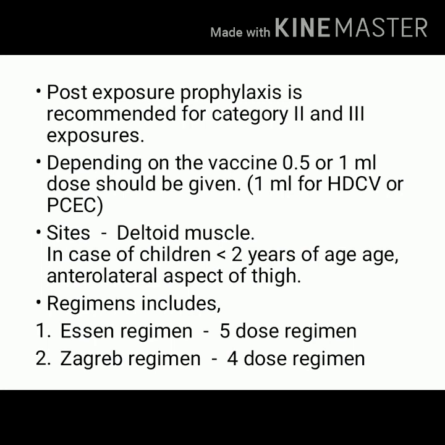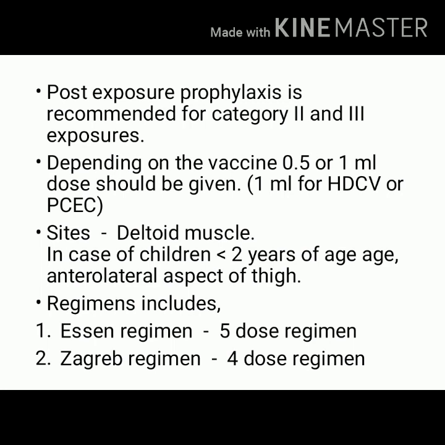So depending upon the age of the person, you should select the site for administration of HDCV or PCEC or other anti-rabies vaccines. So we said deltoid muscle, or in case of children below 2 years of age, the site is anterolateral aspect of thigh.